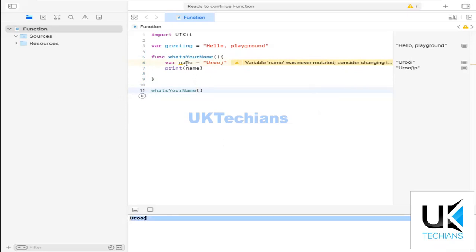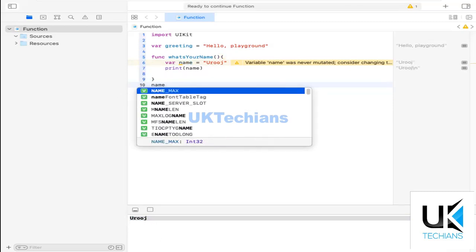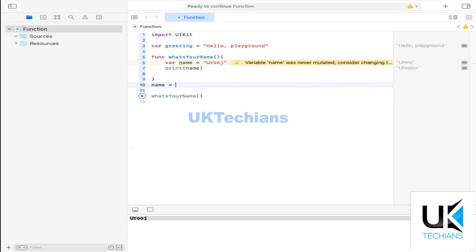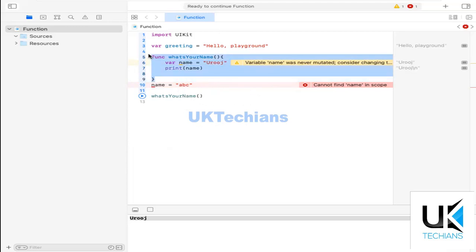What if I need this variable outside this function? Can I use this name? Let's say name equals to ABC, and it says it can't find the name variable inside this file. Why? Because it's defined under the scope of the function, right? What if I place it outside the function?